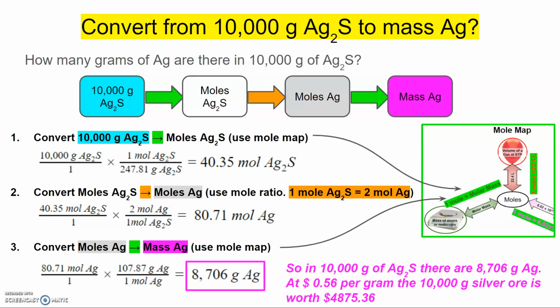And at 56 cents per gram, the 10,000 gram silver ore is worth $4,875.36. Now that's a lot of change.